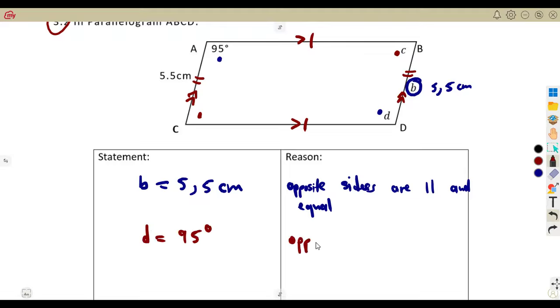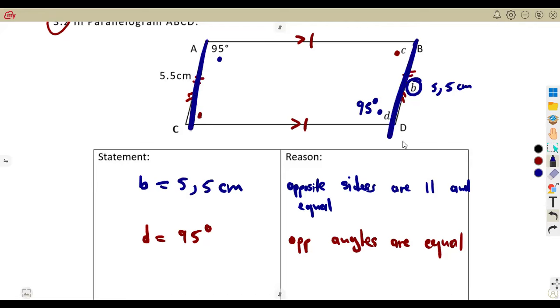There we are talking of what? The opposite angles. Opposite angles are equal in a parallelogram. So if this angle is 95 degrees, how can we find angle C? You can find C any way, considering that AC is parallel to BD.